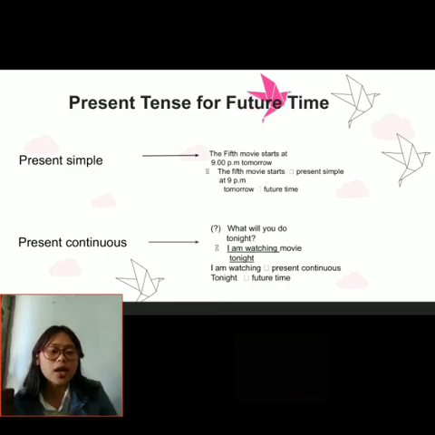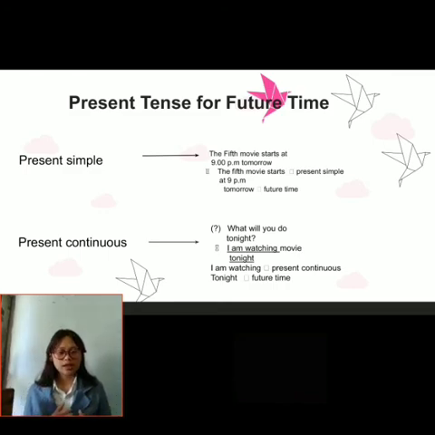Okay, here for example, what will you do tonight? So the answer, I'm watching a movie tonight. From this sentence, I'm watching refers to present continuous form, and then tonight refers to future time.